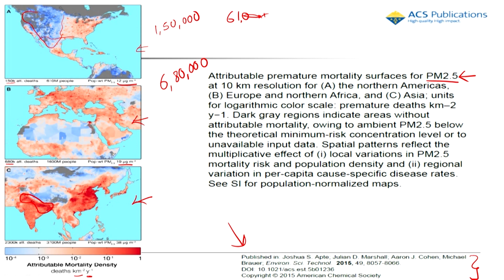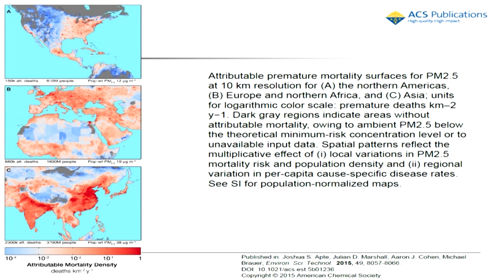We are talking about attributable premature deaths, and the east coast of China, which is remarkably industrialized. And what do we see out here? We see, in that year, we are talking about it per year, 2,300, so a crore? Not really a crore, 23 lakhs. Let me just check that, 2,300 times 10 to the power 3. So that is what we have, 23 lakh deaths per year, but again this is a relatively lower estimate.